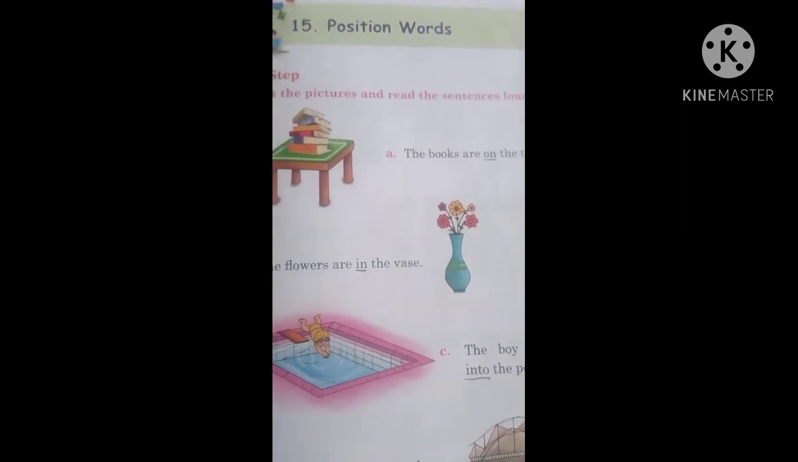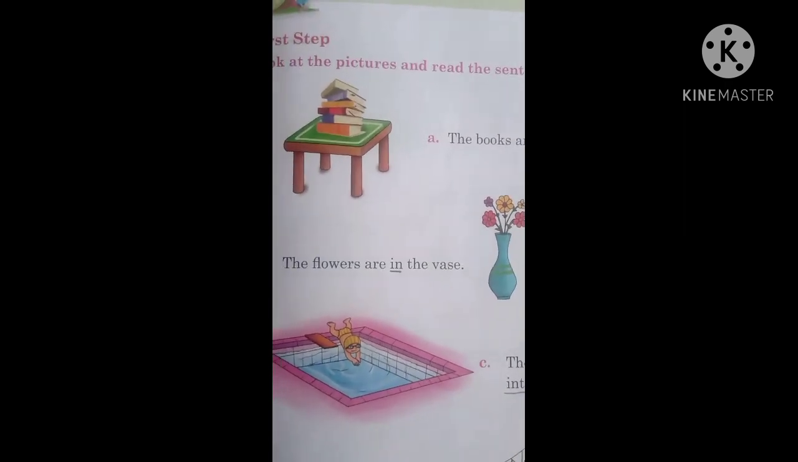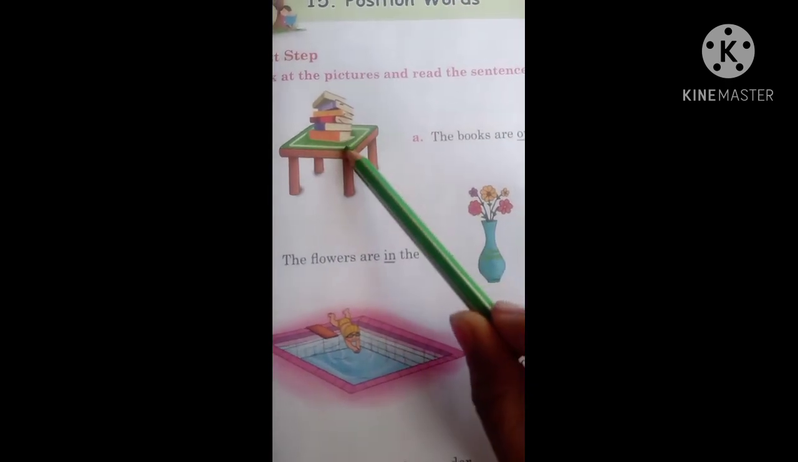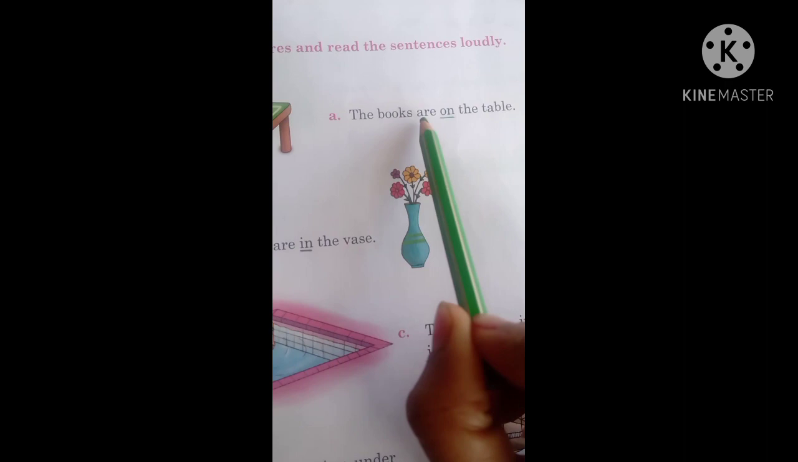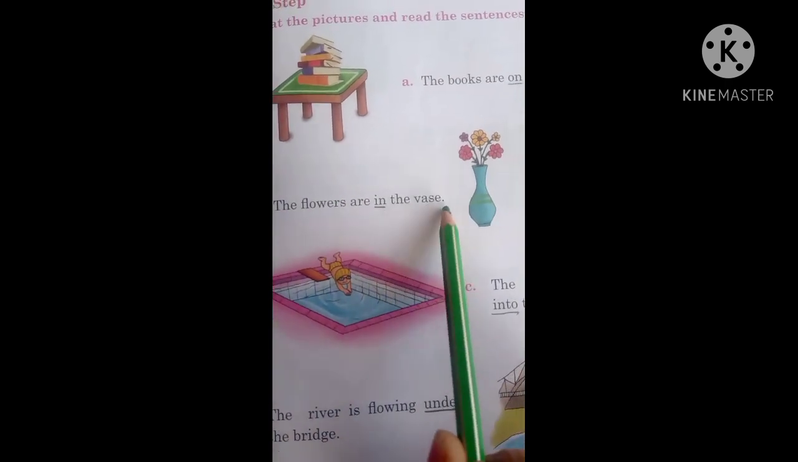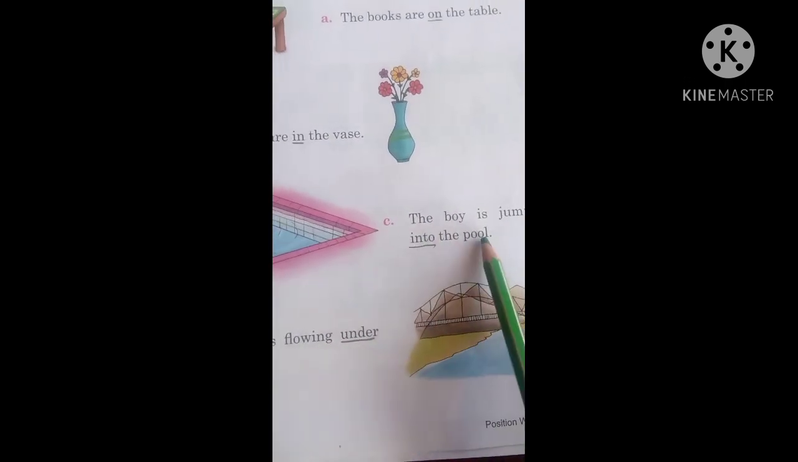Now let us see some more examples given in your book. The first example, you can see where are the books? They are kept on the table. The books are on the table. Next, the flowers are in the vase. The boy is jumping into the pool.